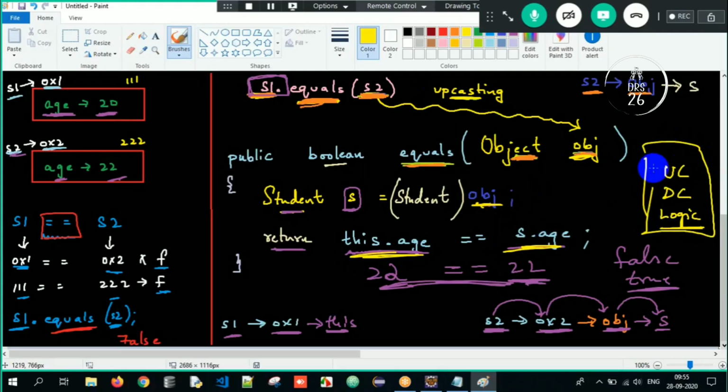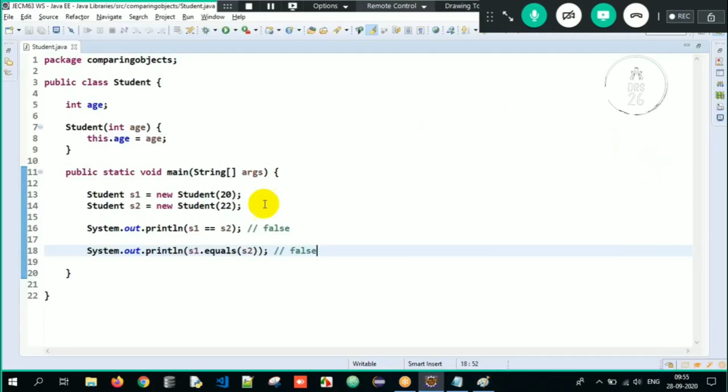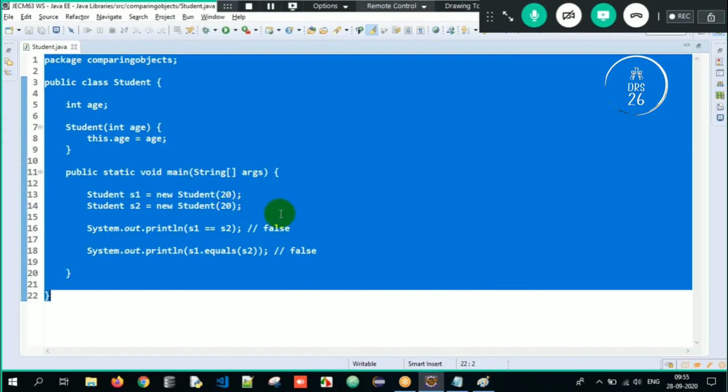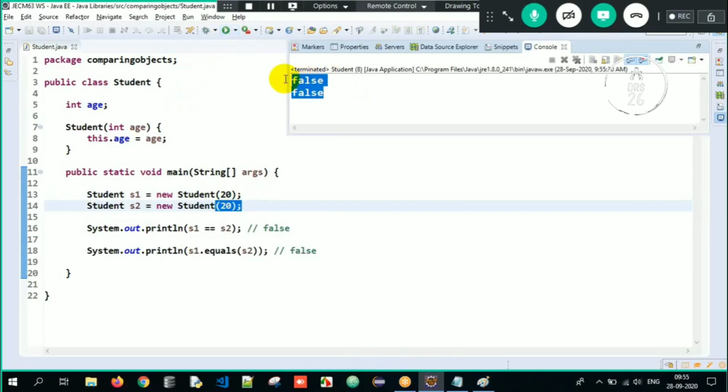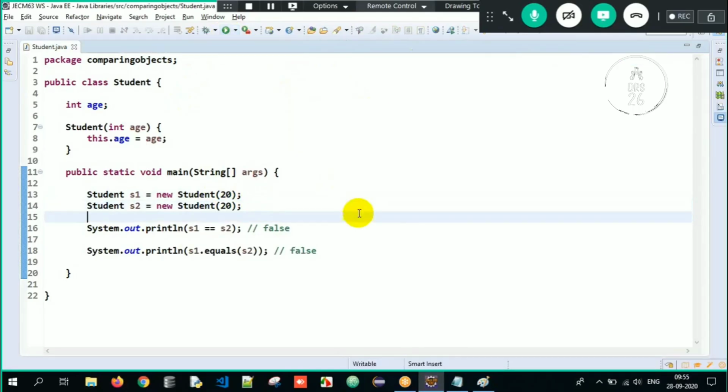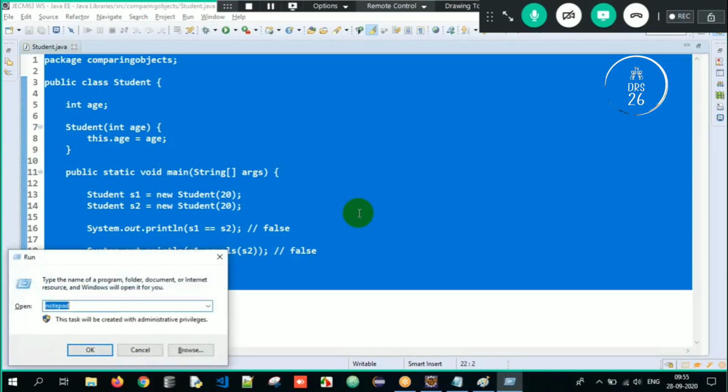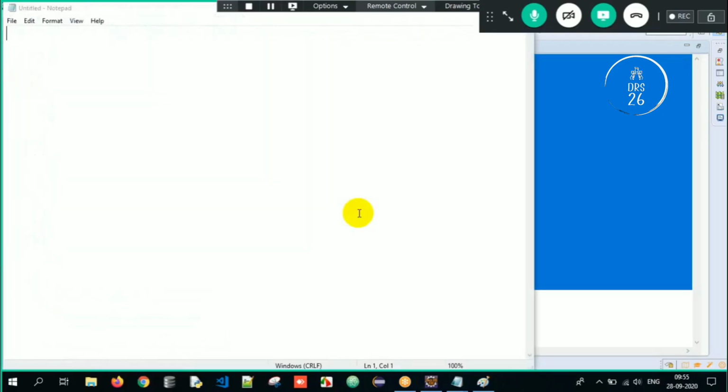That's it. Clear? So now when I go back to my program, see here, I'll give both the student ages the same. Student 1 age is also 20. Student 2 age is also 20. So now when I execute it over here, I am getting false and false only. Why? Because this is without overriding the equals method. I'll copy paste this entire data over here.